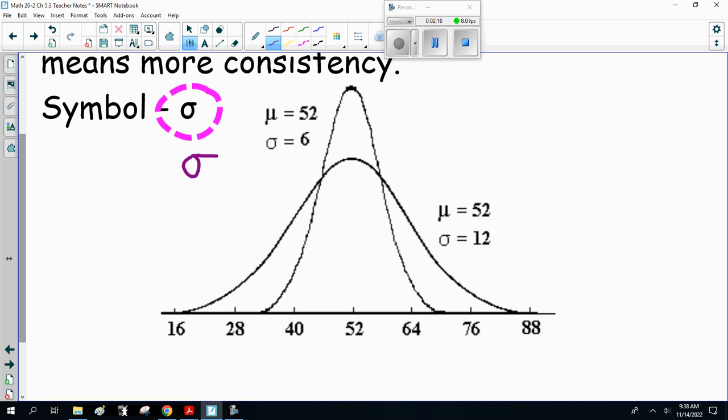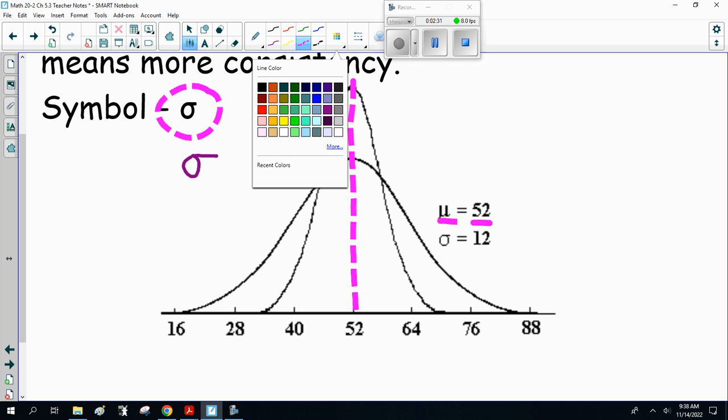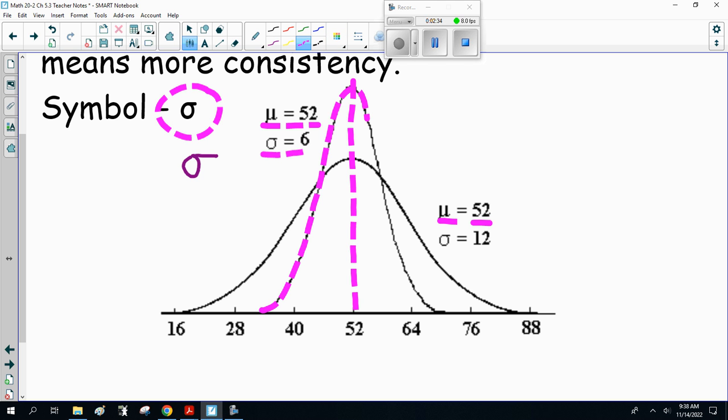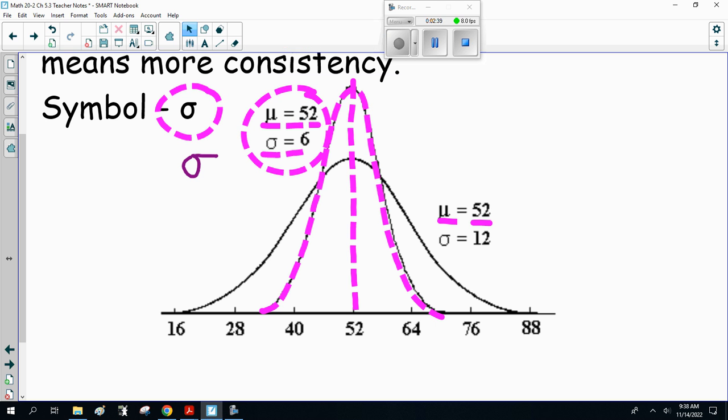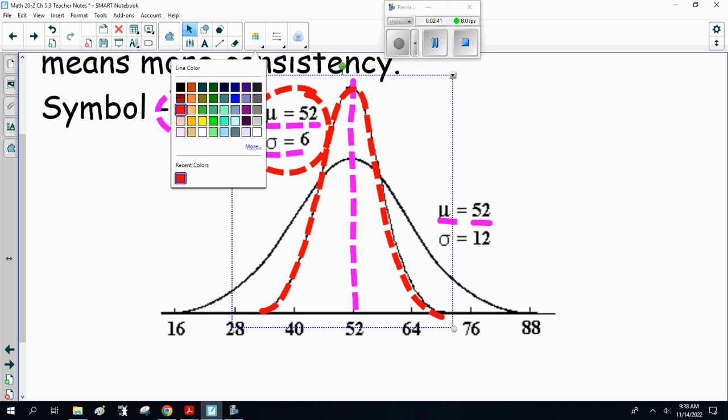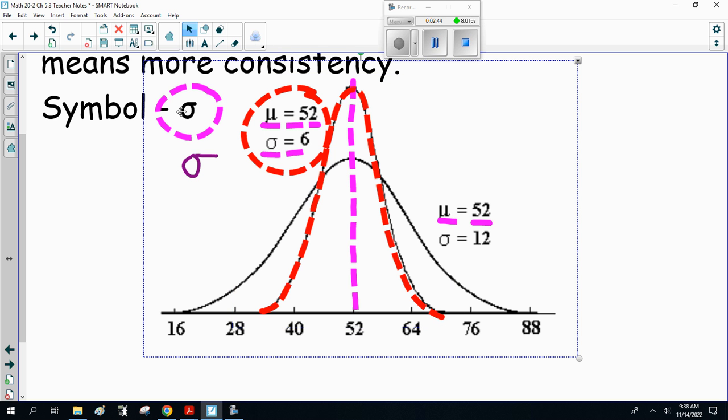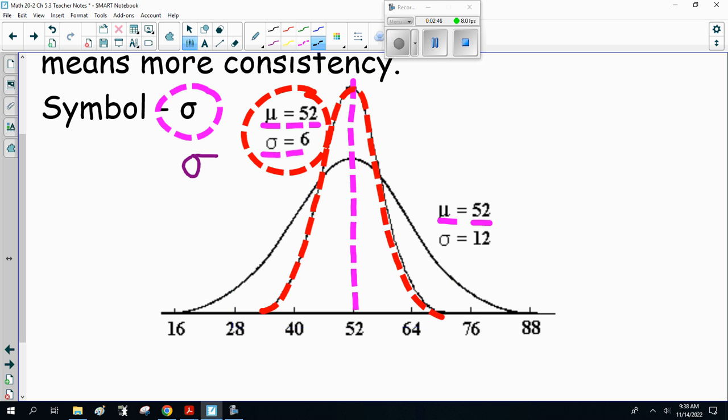So here we have two groups, each with an average of 52, but a different standard deviation. This one is a standard deviation of 6, and this is a standard deviation of 12.